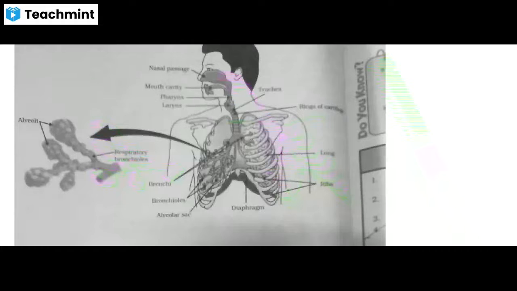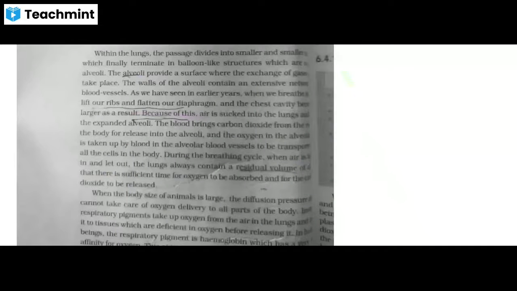Let's hope everybody can see this. This is the picture which we have drawn on the board. This is a brief explanation of how respiration happens.